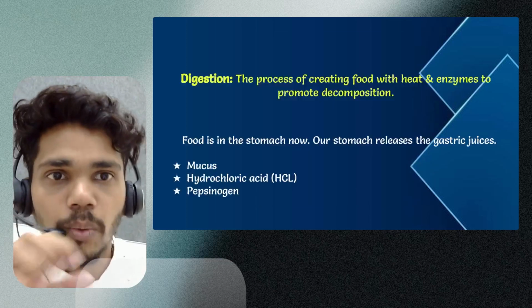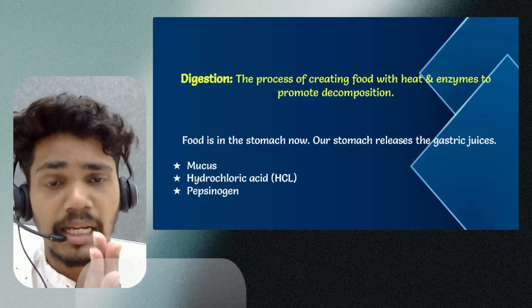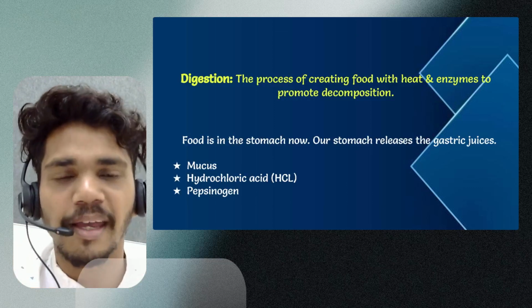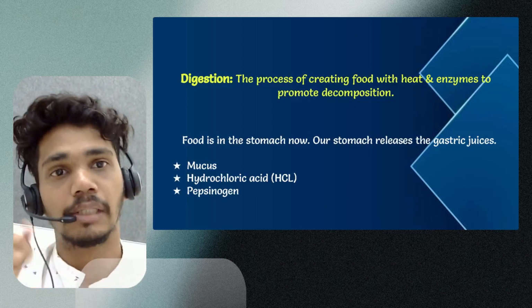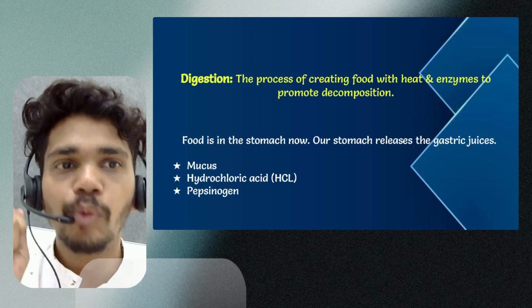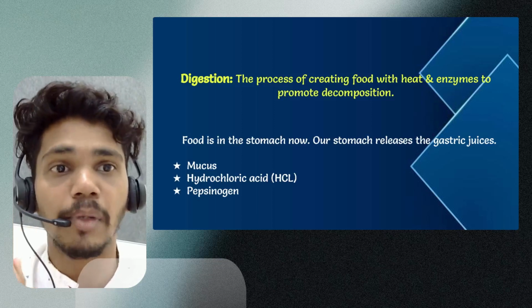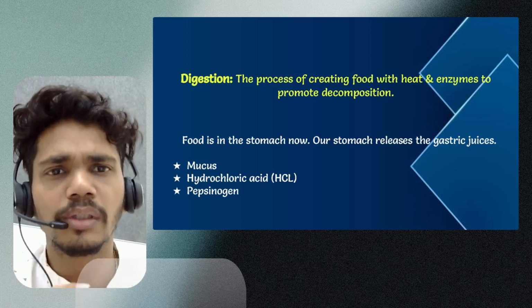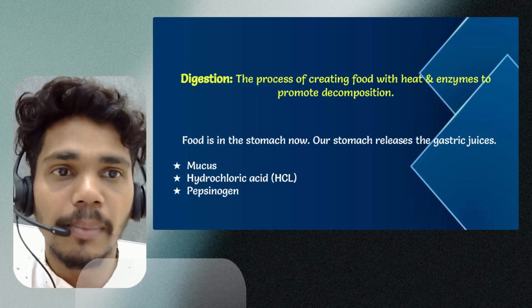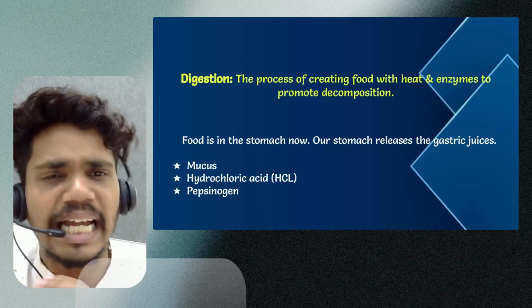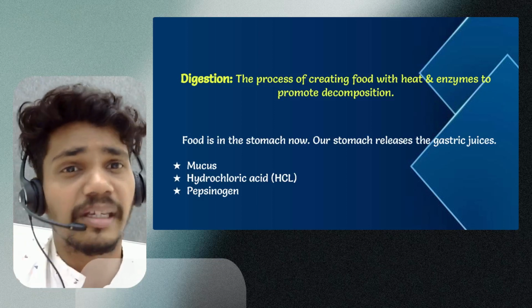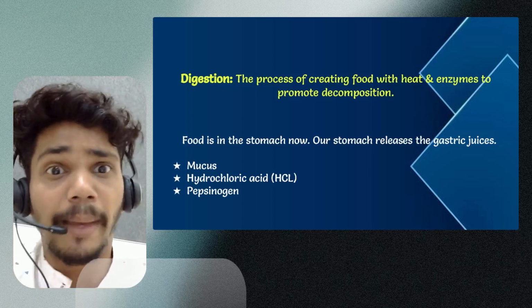Very good, everyone. So what have we understood right now? Now let's talk about what happens after ingestion, when food goes into the stomach. What will happen in the stomach? Digestion. The process of breaking down food with heat and enzymes to promote decomposition. Yes, we have to break down the food, right? So food in the stomach, our stomach releases gastric juices. A variety of gastric juices will be there: mucus, hydrochloric acid and pepsinogen.